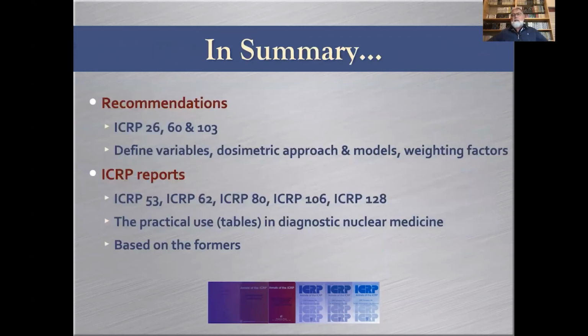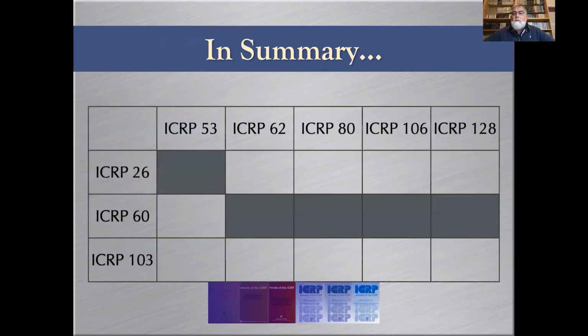So as a summary, because this is becoming quite complex, we have recommendations, ICRP 26, 60, 103. They define the variables, absorbed dose, the effective dose, etc., the dosimetric approach, the models being used, and the weighting factors. Then based on these recommendations, you have ICRP reports, 53, 62, 80, 106, 128, that give practical tables for use in diagnostic nuclear medicine. And this is what it's based on. ICRP 53 is based on ICRP 26, and the others are all based on ICRP 60.